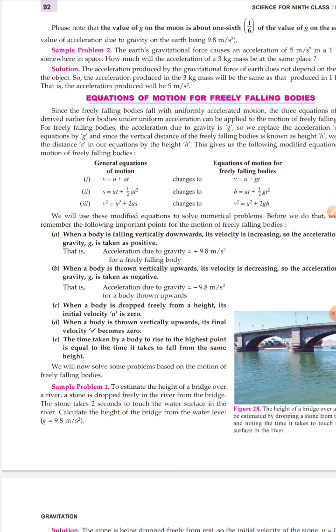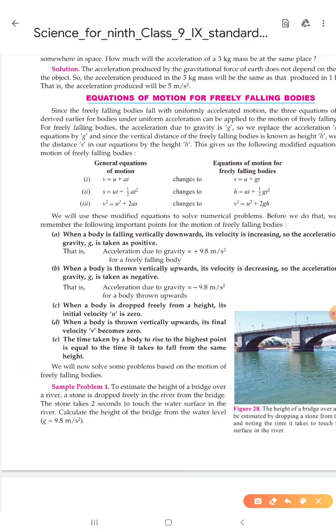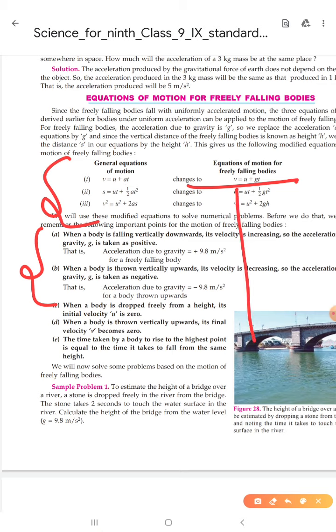Then some other important points related to these equations will be helpful for us when we solve these questions. When a body is dropped freely from a height, when the question says a body is dropped freely from a height h, it means that its initial velocity is zero. This is a very important point. You have to remember this one, you have to memorize these important points.